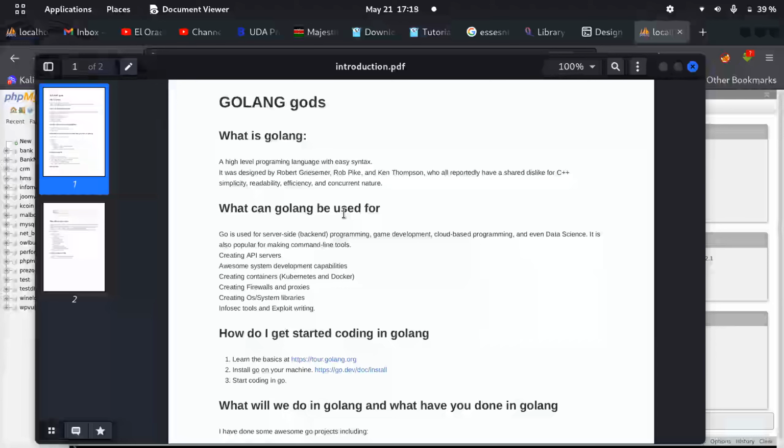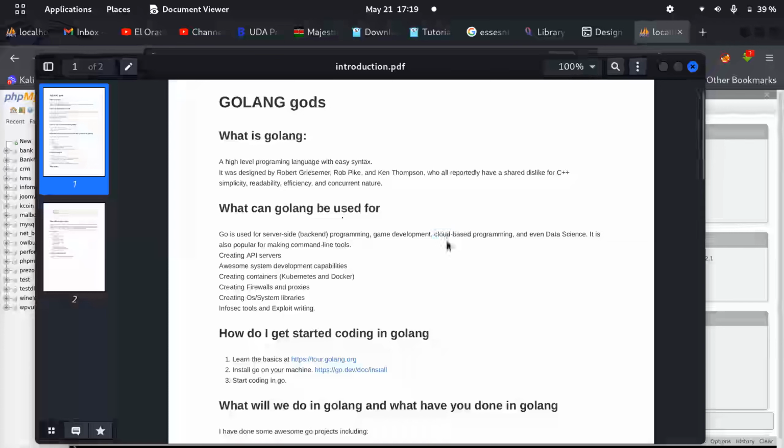Mostly, Go is used for server-side backend programming and game development, like I was saying a few minutes ago. When you're running a game, you need your computer to be of high quality. What Golang does is enable programmers to say they really don't need a CPU that high. What we're going to do is better the programming language, sort of increasing the power, just like the HP of a vehicle. How do you increase the HP of a vehicle? You increase the torque. So Go has, let's say, better torque. For the car lovers, I think you're getting me.